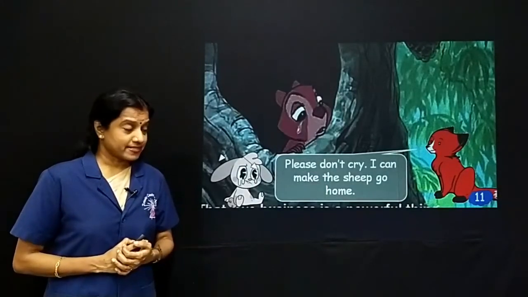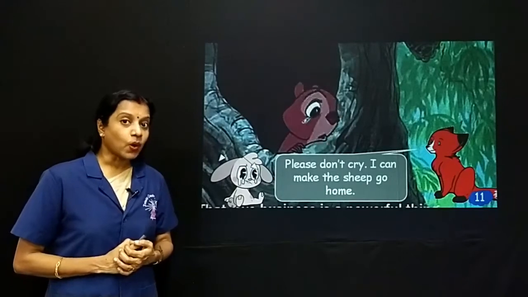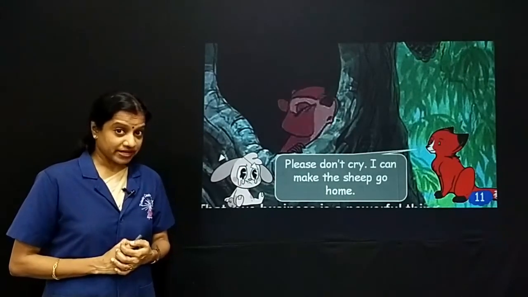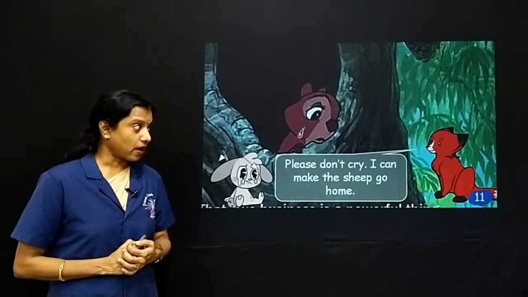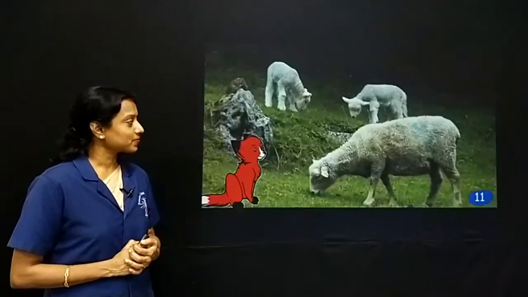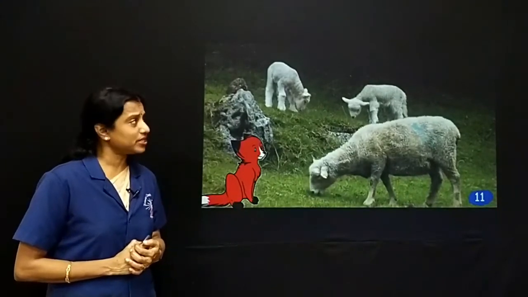Now the fox tells them, please don't cry, I can make the sheep go home. Now the fox will try. The fox wants to try, isn't it? So the fox tells these animals, please don't cry, I can make the sheep go home. There you can see that's a fox and it's near the sheep.